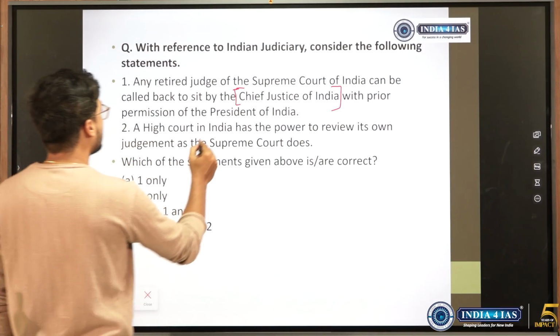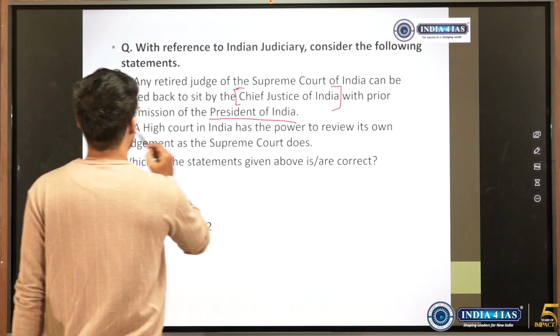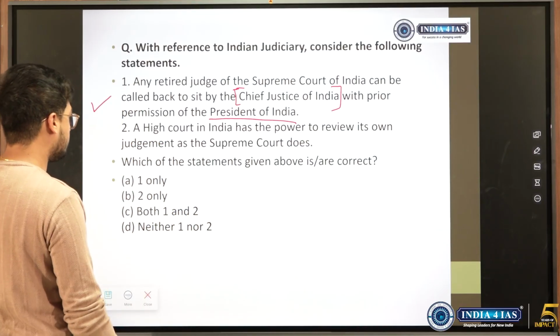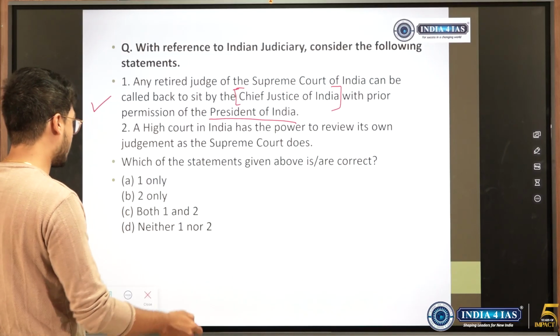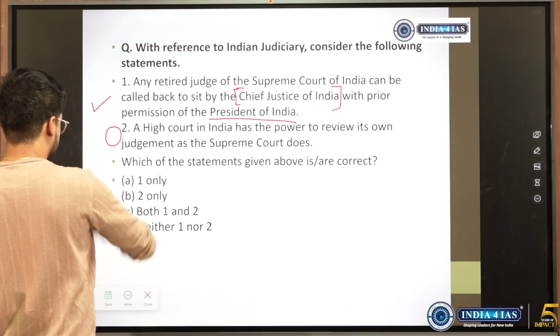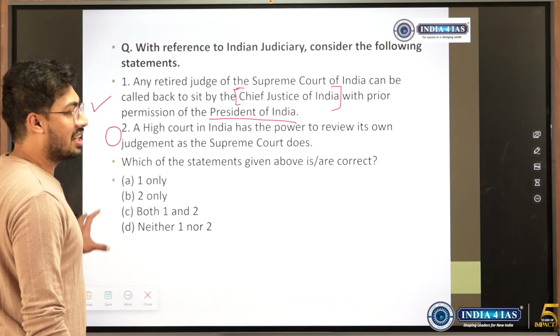With the prior permission of the president. Now this is a correct statement. High Court in India has the power to review its own judgment as the Supreme Court does. Now this is a confusing thing.